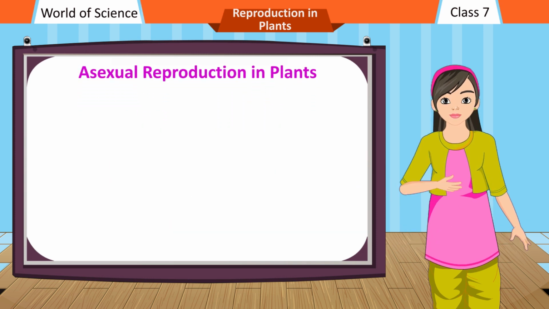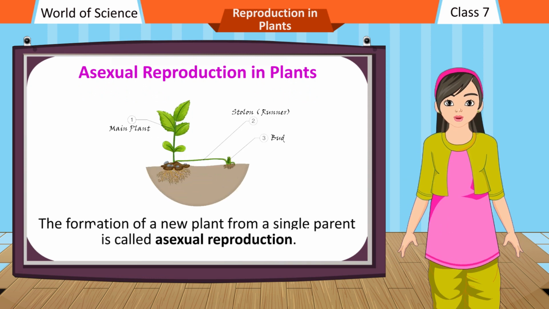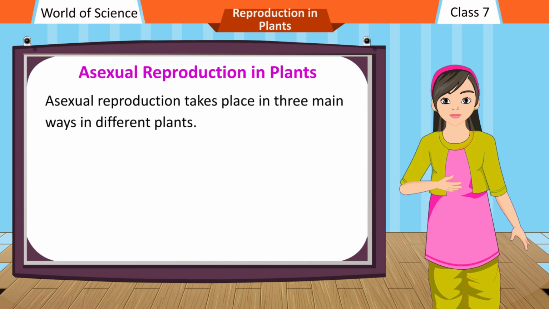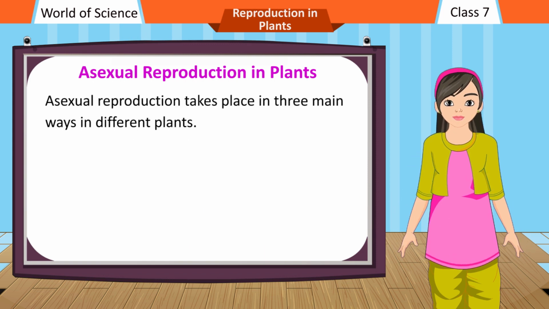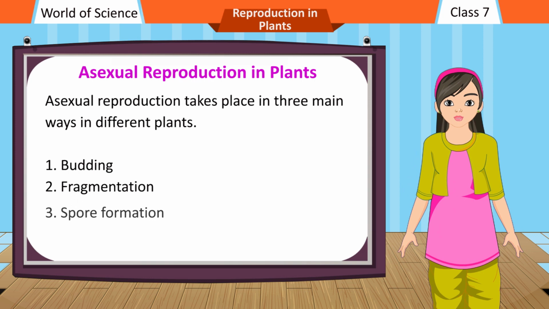Asexual reproduction in plants. The formation of a new plant from a single parent is called asexual reproduction. Asexual reproduction takes place in different ways in different plants. 1. Budding. 2. Fragmentation. 3. Spore formation. 4. Vegetative propagation.